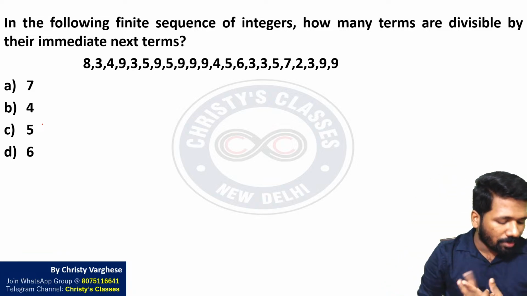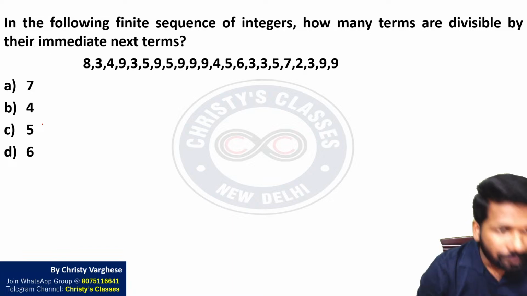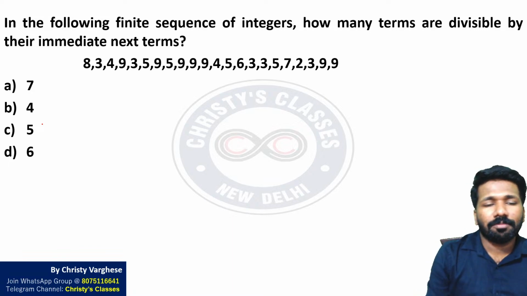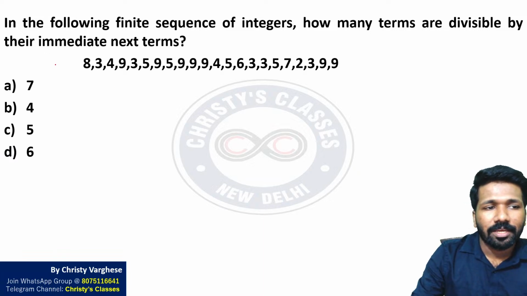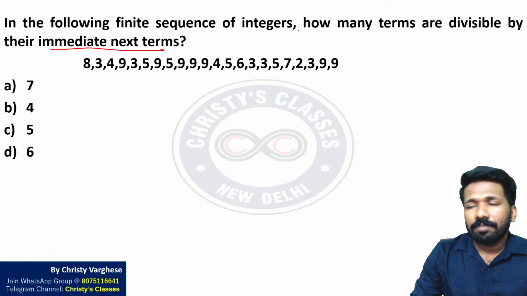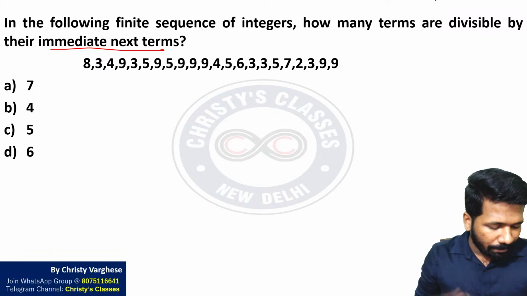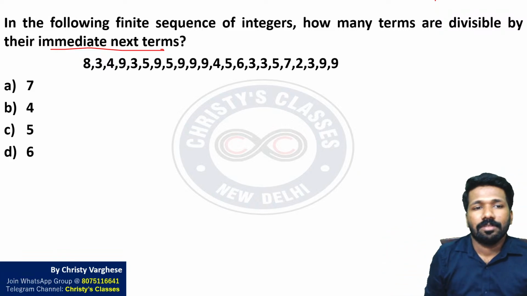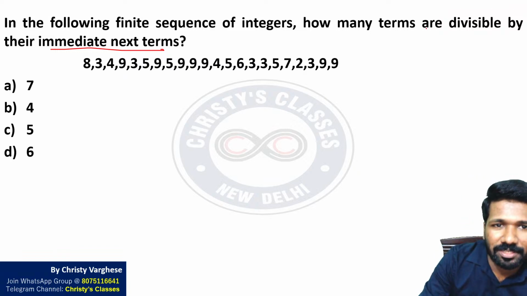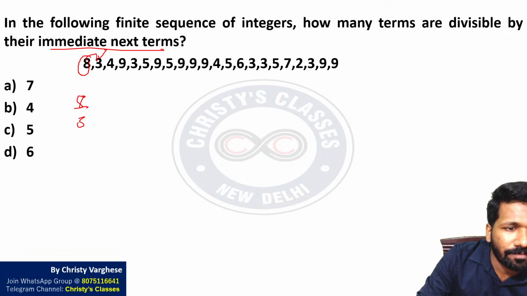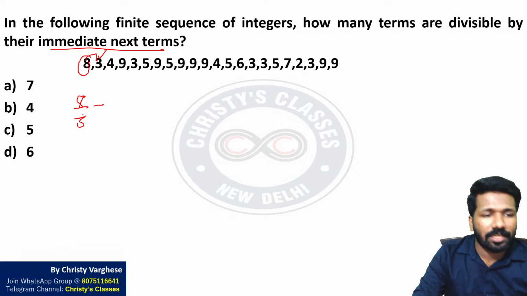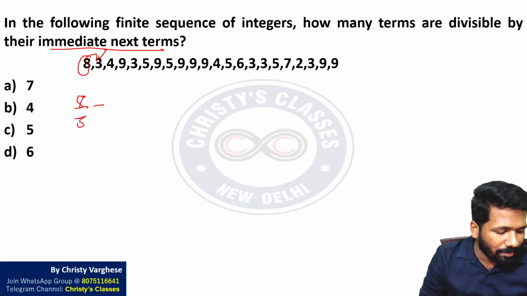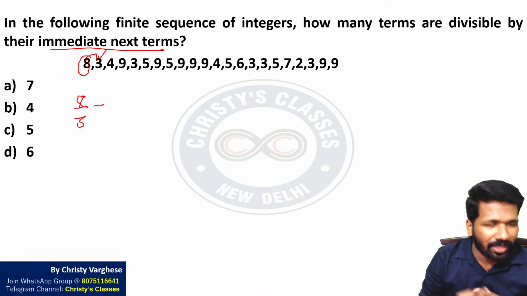We will discuss tomorrow whether it was there in the other 2 sets also. It is a very simple question. Divisibility and basic observation ability. In the previous question paper it was written as immediate next term divisible by immediate next term. In that one, it was the immediate previous term, the preceding term. That was the difference. So let us check. The next term of 8 is 3. Divisible means 8/3 should be divisible without remainder. If 8 mangoes are divided among 3 people, everyone will not get a natural number of mangoes.